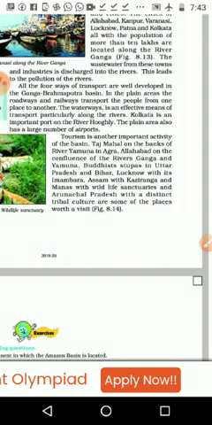Then Kolkata is an important port on the river Hooghly. We have two ports there in Kolkata. The plain areas also have a large number of airports. Delhi airport, then small airports we are not discussing, only three major airports we can see, that is Patna airport, then Kolkata airport, then Delhi airport. Like that, we have three major airports.